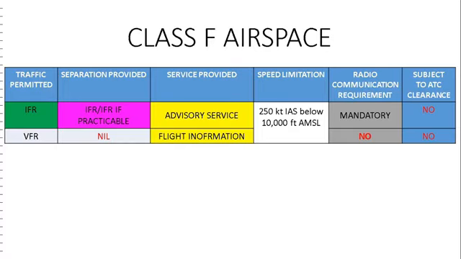Speed limitation of 250 knots indicated airspeed below 10,000 feet above mean sea level for both IFR and VFR is mandatory. Radio communication for IFR is mandatory and there is no such mandate for VFR. And they are not subject to ATC clearance while operating in Class F because it's an uncontrolled one.